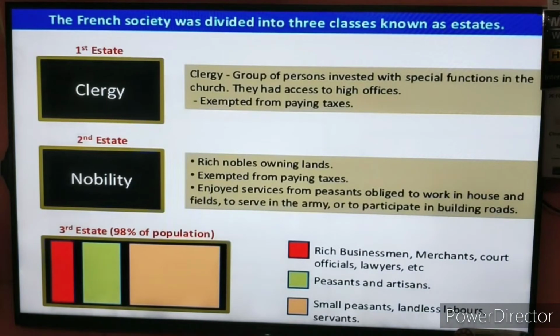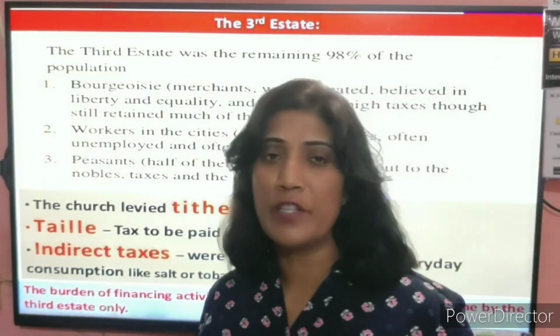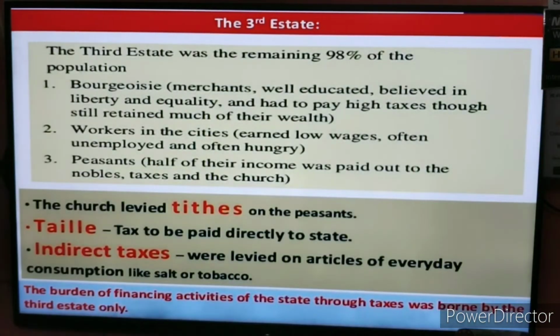So students, at this time, when we talk about all these three estates, you can see that the bureaucrats of the society are not paying the taxes. The extremely rich, ultra rich section of the people, are not paying the taxes. Only the third group of the people, the third class order, was paying the taxes. That was the third estate paying the taxes.